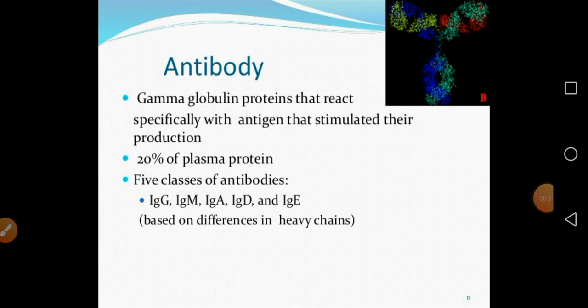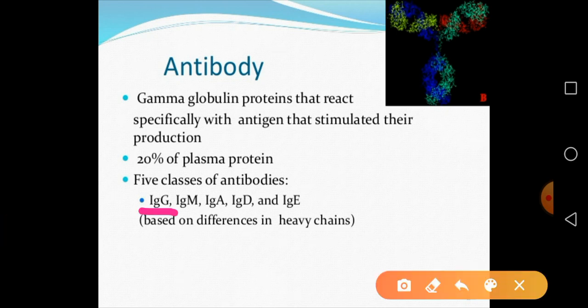Antibody is also called a gamma globulin protein that reacts specifically with the antigens. About 20% of the plasma protein is antibody. Obviously these antibodies are present in serum, in blood, or in plasma. According to the structure of that protein and monomers of that protein, there are 5 classes of antibodies. These classes are IgG, IgM, IgA, IgD and IgE. These are the 5 types of antibody.